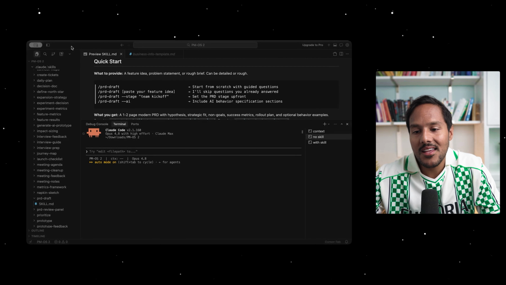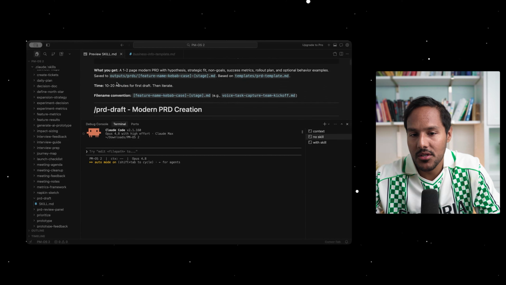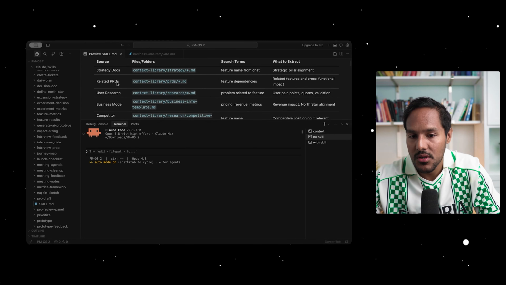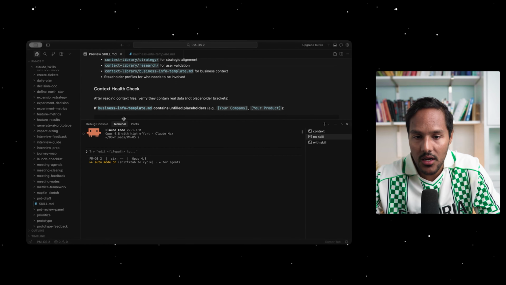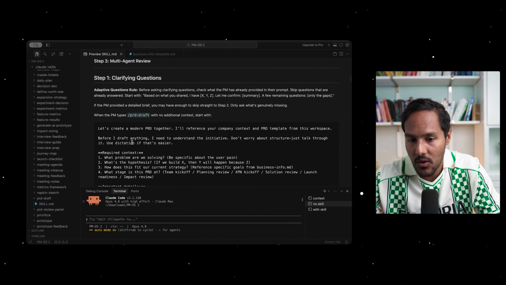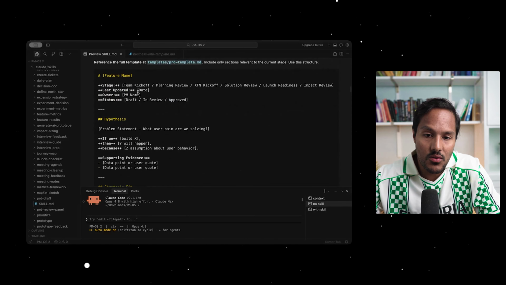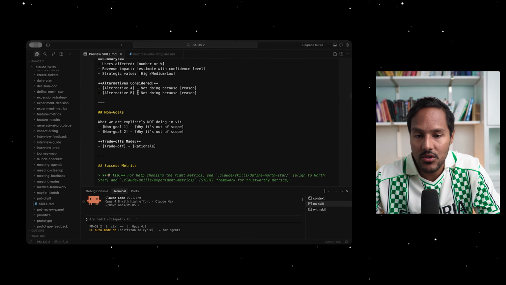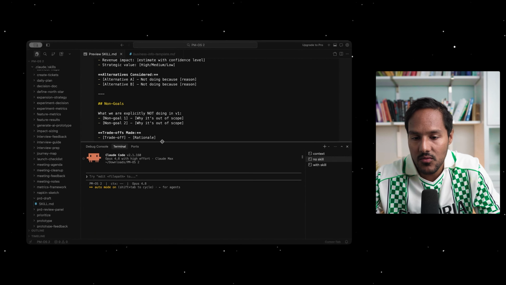The skill is a packaged set of instructions, and it's optional with scripts and resources. It has all of the routing, the context priority. It might go check the context health, what we know about a feature, when to use it. It dictates whether it should ask you clarifying questions, how to structure drafts, and so it goes on. And this is really the alpha.